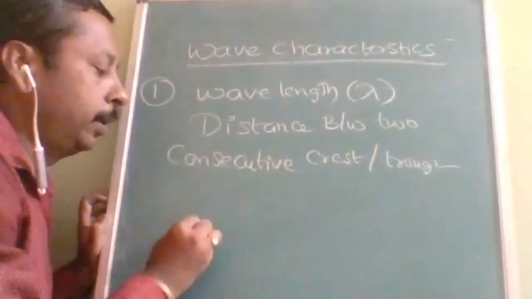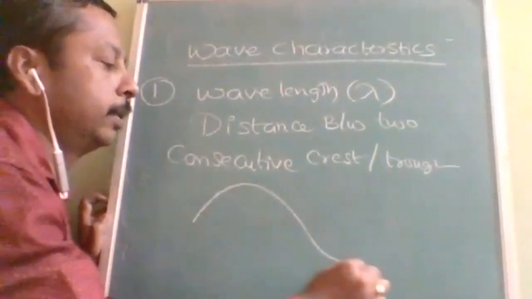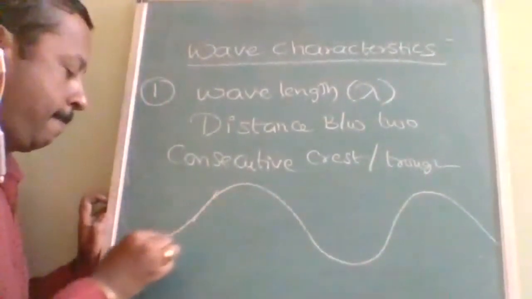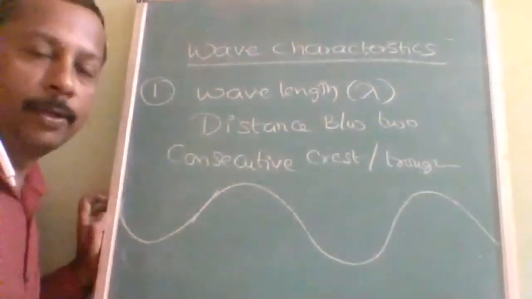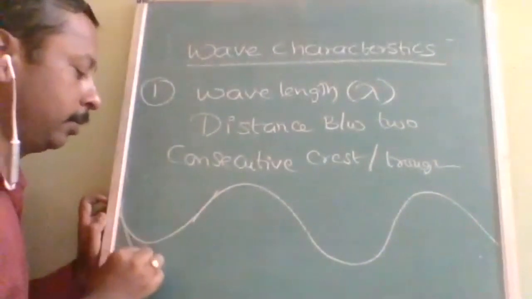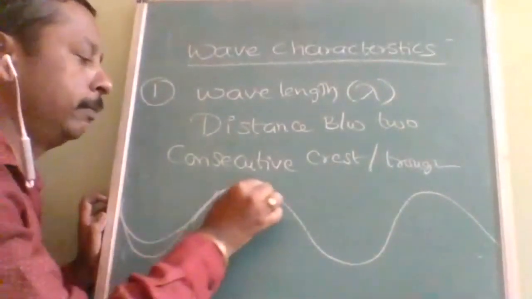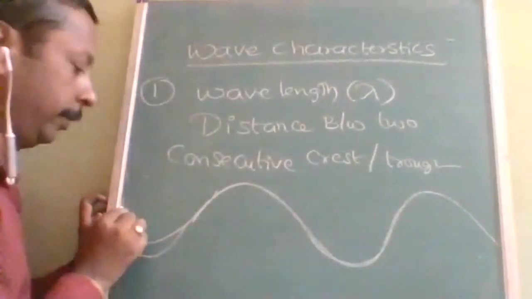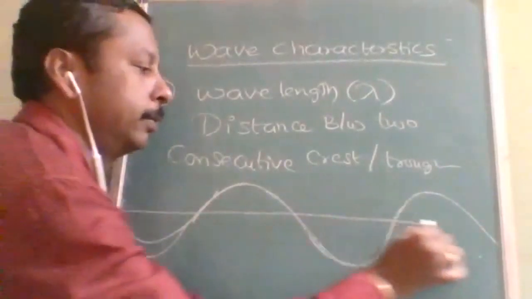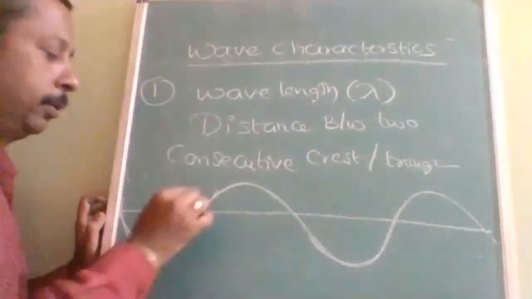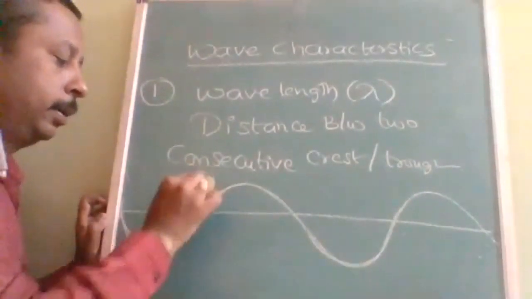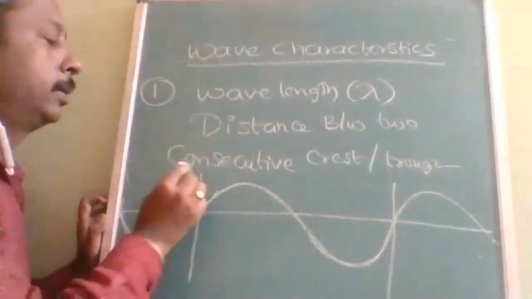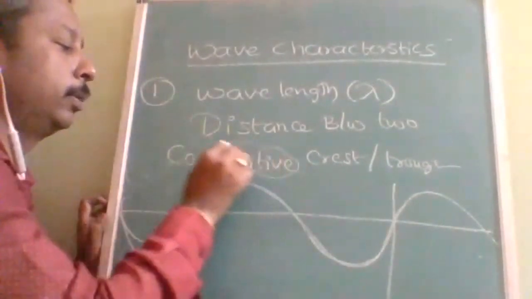Okay, so what is crest and what is trough? Let us take this. This is one wave. How many waves are here? There are two waves because one wave consists of one crest and one trough. Now this is called a crest. This is one crest. This is another crest. The distance between two consecutive ones is more important.